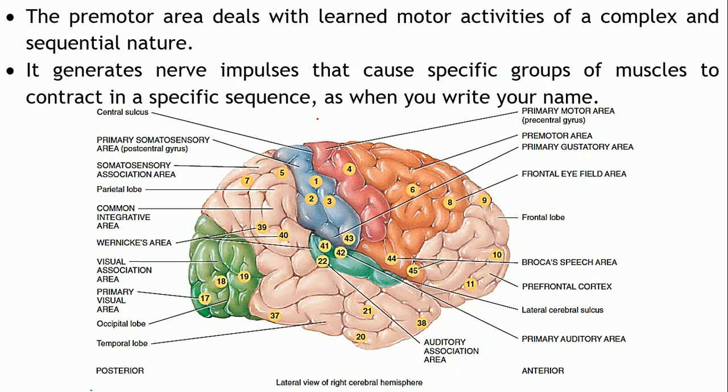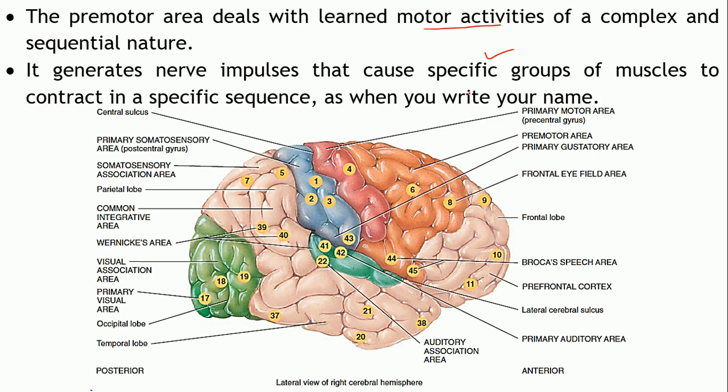So this deals with the learned motor activities of a complex and sequential nature. Those motor skills which you learn are because of these premotor areas. It will generate impulses which cause a specific group of muscles to contract in a particular sequence.